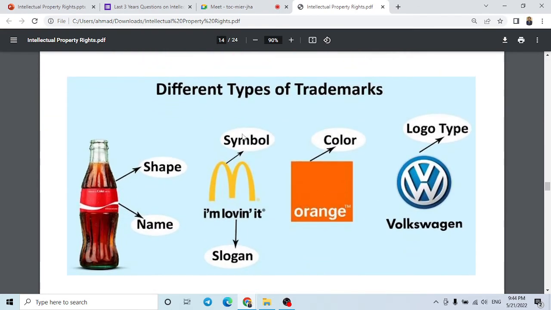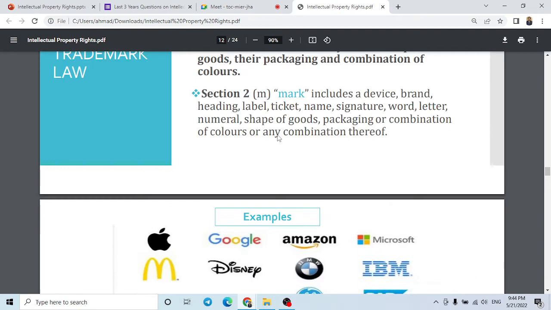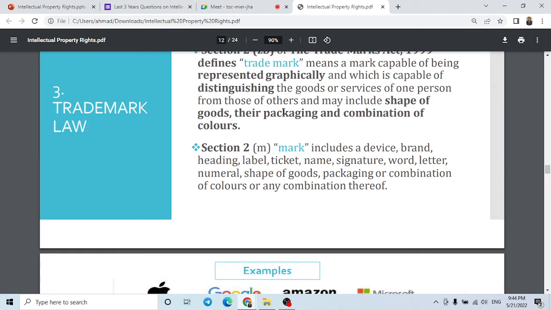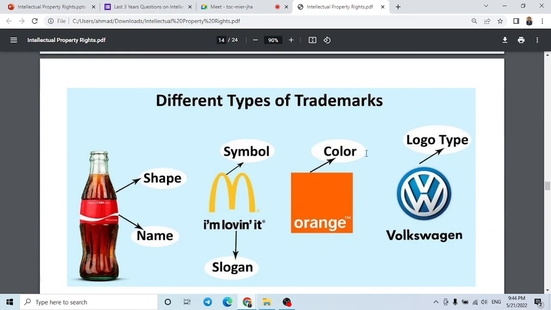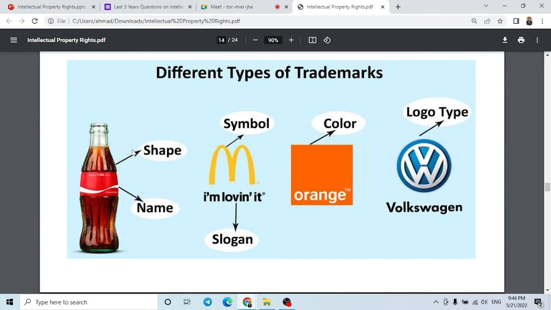So there are different types of trademarks we have just read here: their shape, their packaging, signature, word, letters, name, these marks. So here is an example you can see. Their shape is also a kind of trademark. Their name, their symbol, their slogan, their color, their logo type, these are all part of trademarks.